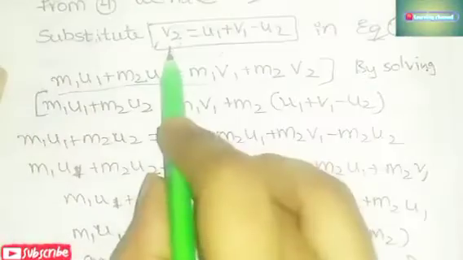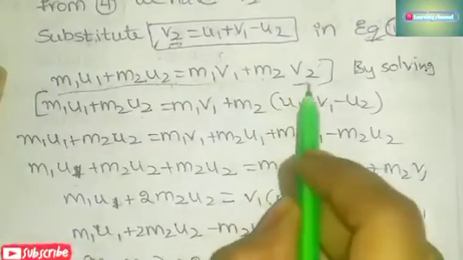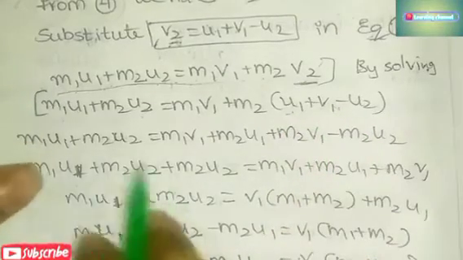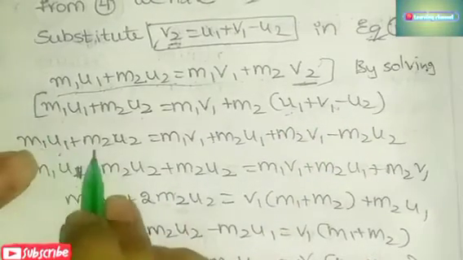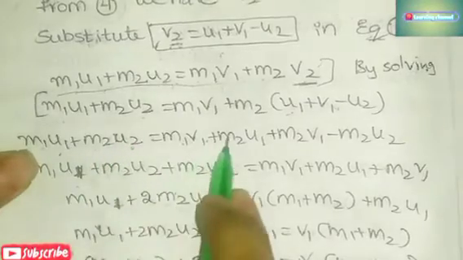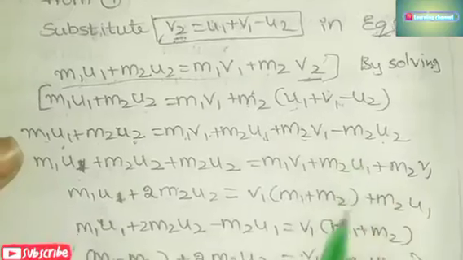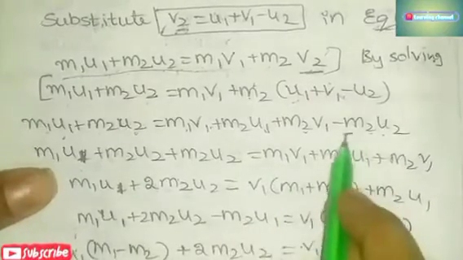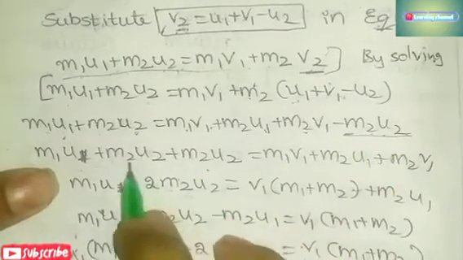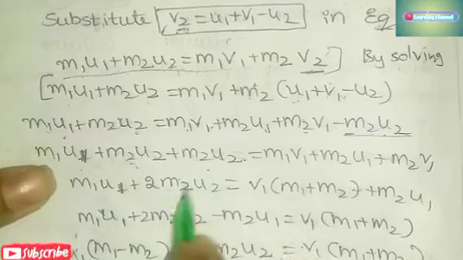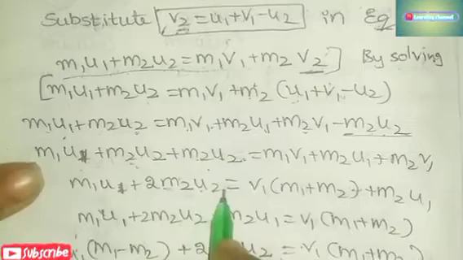So you have to substitute v2 here, then substitute u1 plus v1 minus u2. Now we have m1 u1 plus m2 u2 is equal to m1 v1 plus m2 u1 plus m2 v1 minus m2 u2. Now send this minus m2 u2 this side, so it will become plus m2 u2. So m2 u2 plus m2 u2, it will become 2 m2 u2.